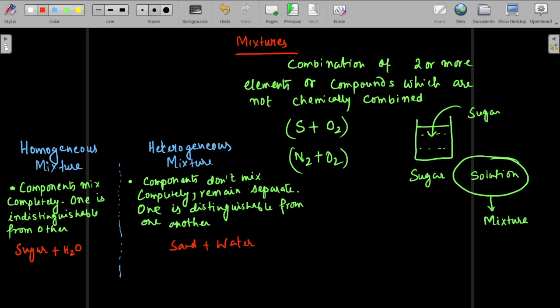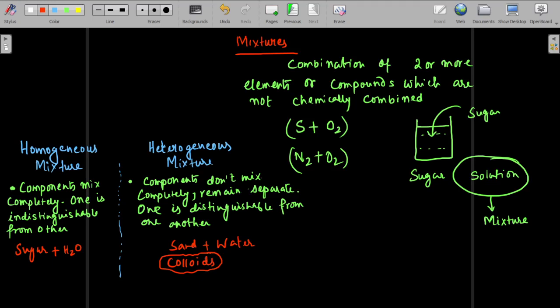There are certain kinds of things called colloids, which we are going to study in detail in this chapter. Any colloid is a heterogeneous mixture. So colloids will be a very important part of this chapter.